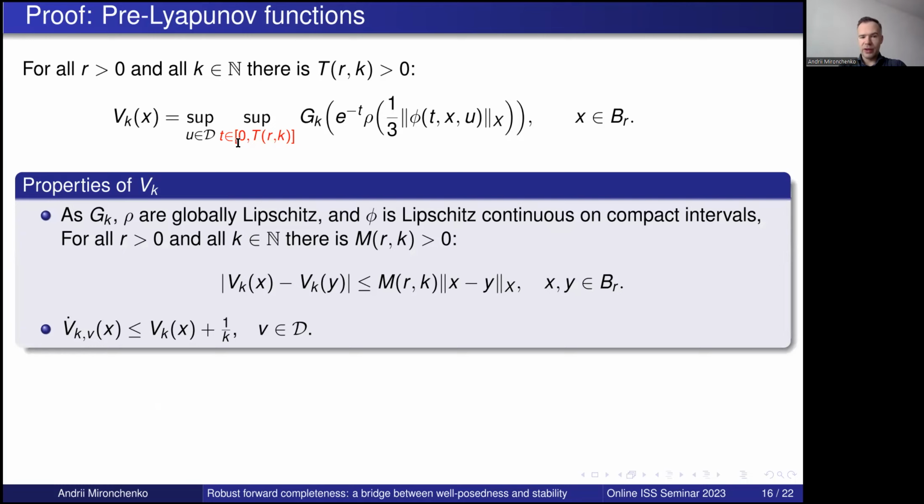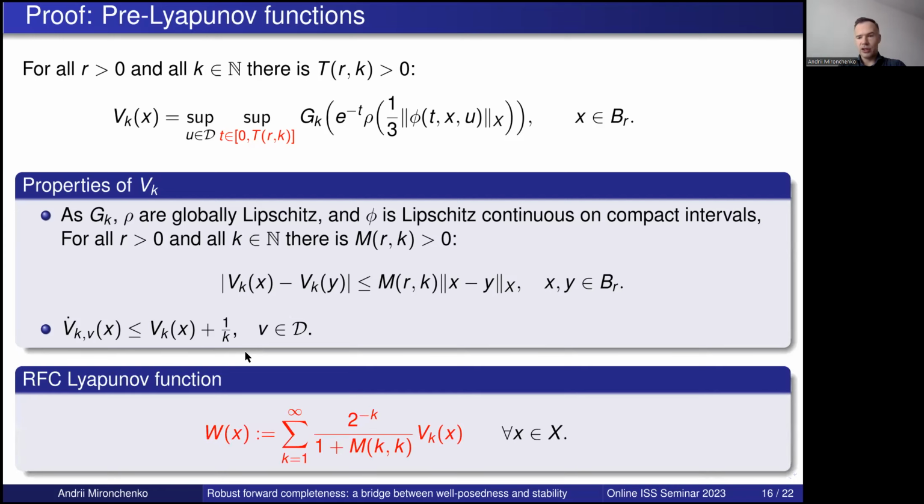And why do we need this finite interval? Well, we know that this flow is Lipschitz continuous on finite intervals. Using global Lipschitz continuity of g_k and Lipschitz continuity of the flow, we can obtain that also this v_k will be Lipschitz continuous on bounded balls, which is what we need. We need some regularity for these functions v_k. And also one can show that v_k satisfies such a growth condition.